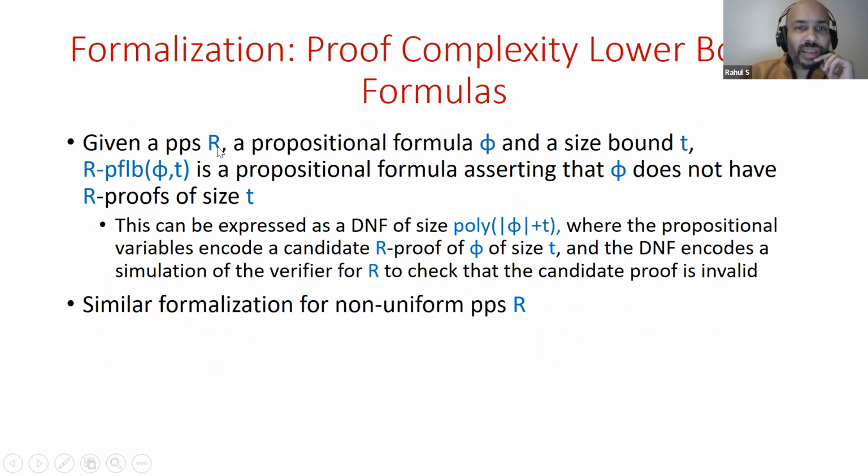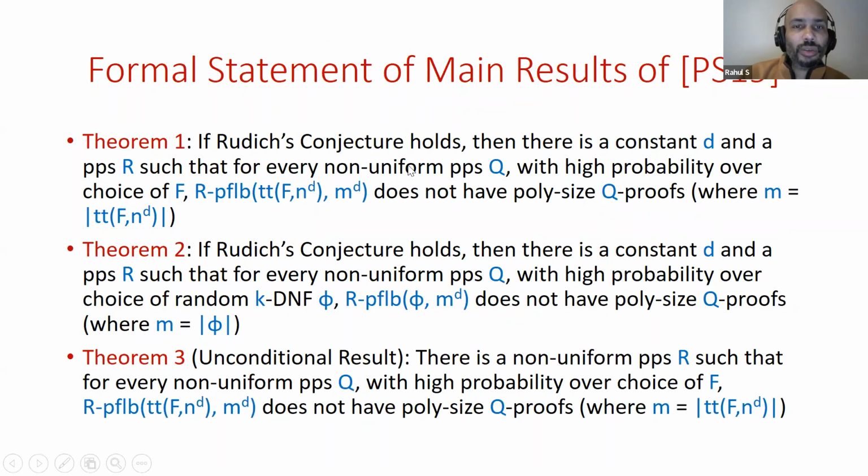So given a PPS R, the formula R proof lower bound of phi, t just expresses that there's no proof of size at most t in R for phi. And that again is a co-NP statement. For all proofs, they're not valid R proofs of phi if they're of size less than t. And that can be expressed as a propositional tautology. And a similar formalization works for non-uniform PPSs. So this is fairly straightforward to do. And once you do that, then you can state these results that I mentioned earlier formally.